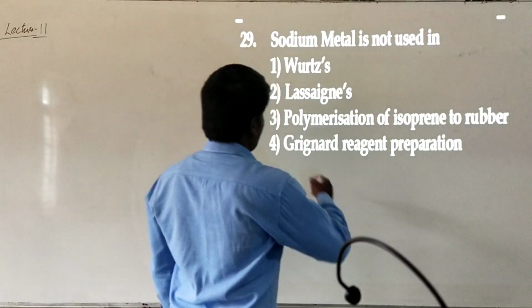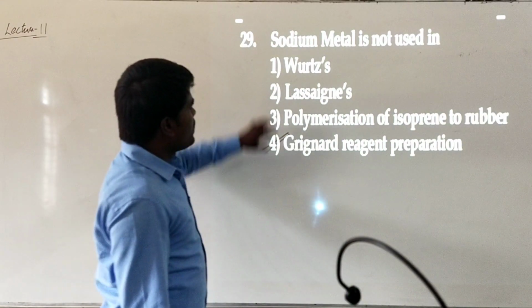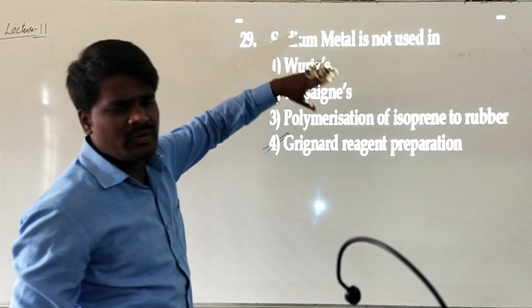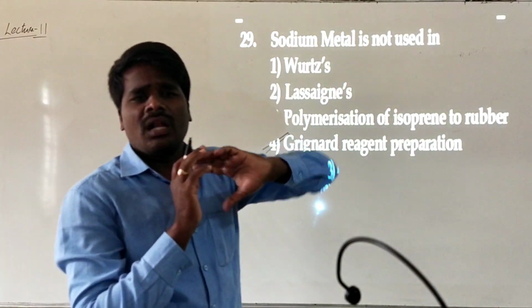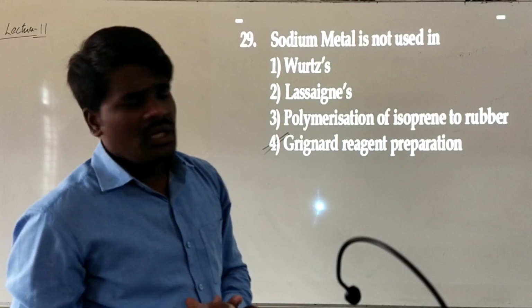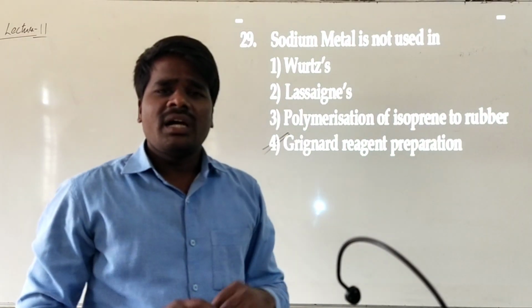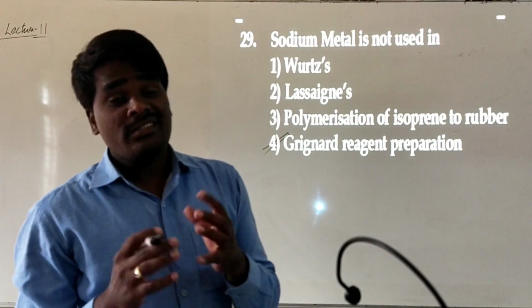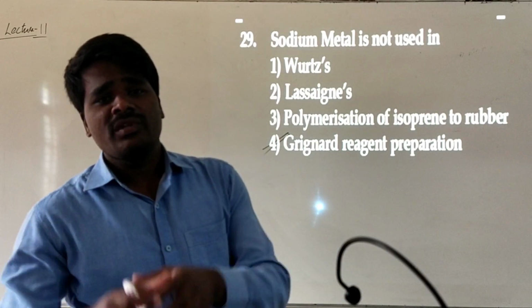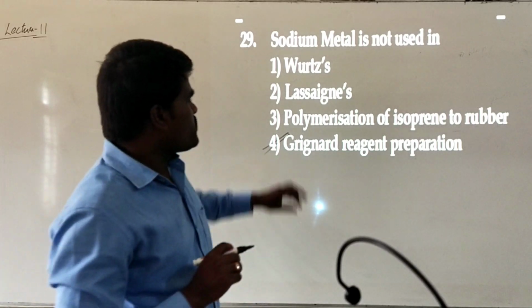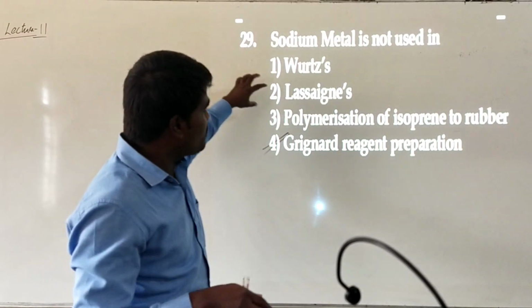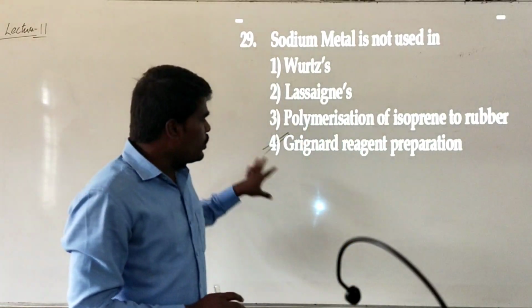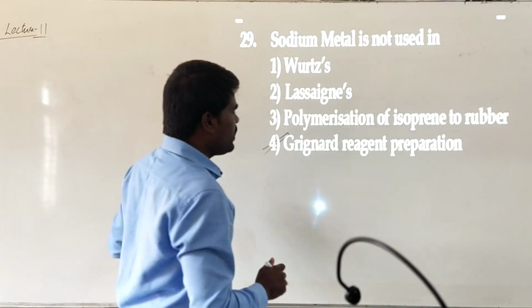Generally, this particular process is used for the preparation of alkanes from the reaction of alkyl chlorides and sodium. And the Lassaigne test is one of the identification tests for various elements in organic compounds by using sodium extraction. This process also involves the usage of sodium, and polymerization of isoprene to rubber will also utilize sodium. The only process where sodium is not involved is Grignard reagent.